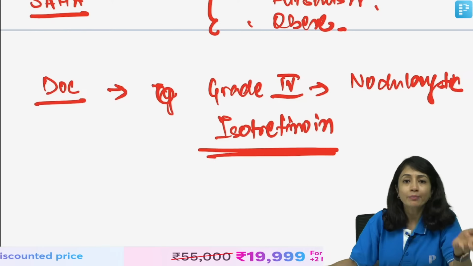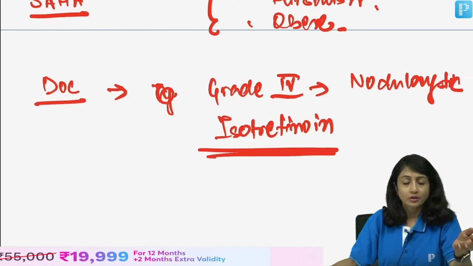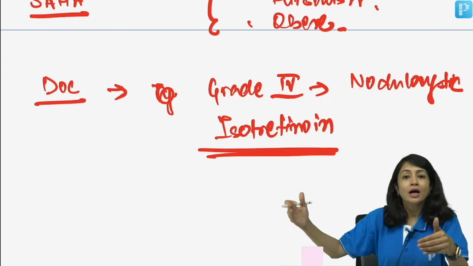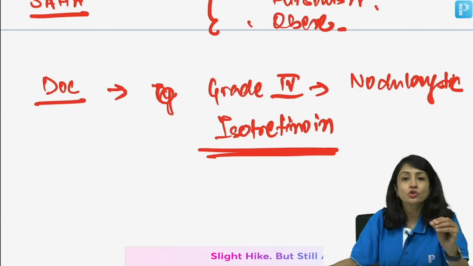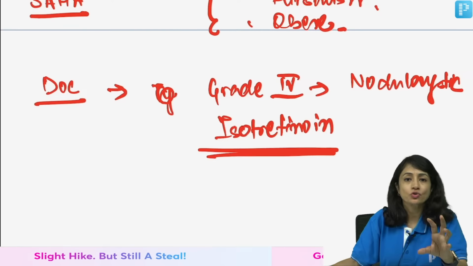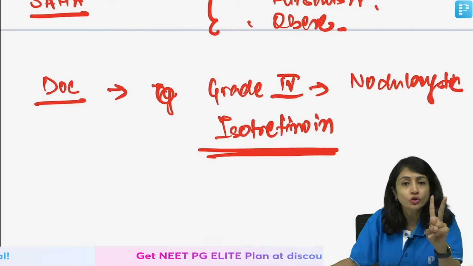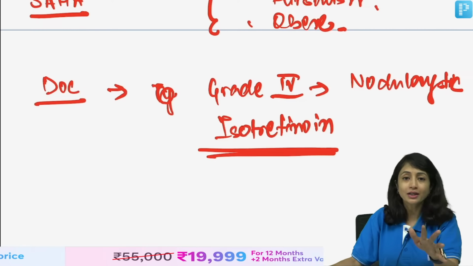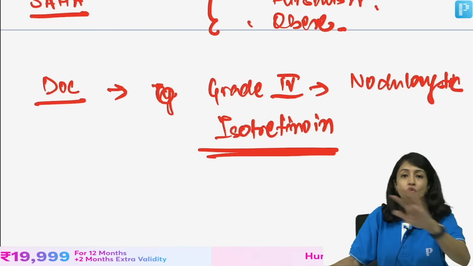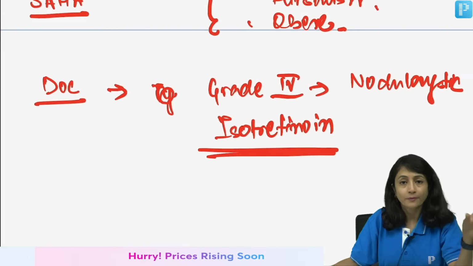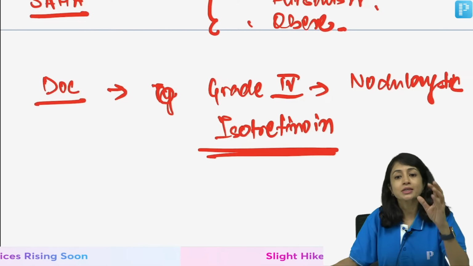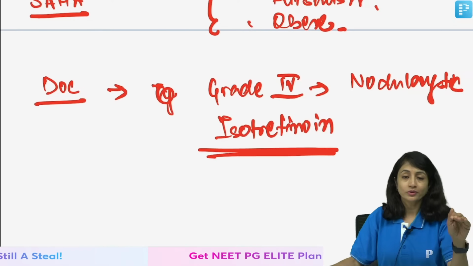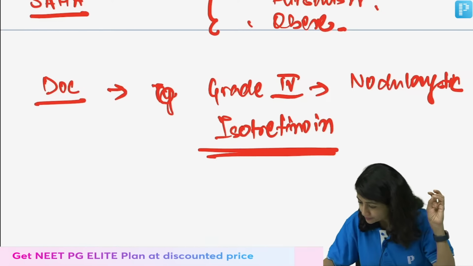Acne usually happens in the childbearing age group. If you have a teenage girl, she can bear a child, right? I said childbearing age group. In this age group you can allow isotretinoin, but you have to make sure that there are 2 UPTs negative and you are giving contraception advice to the patient. So it can be given. Don't get confused and don't just chuck out isotretinoin. However, if the question says a patient who wants to conceive, then isotretinoin is a strict no. Clear? I hope this is clear.